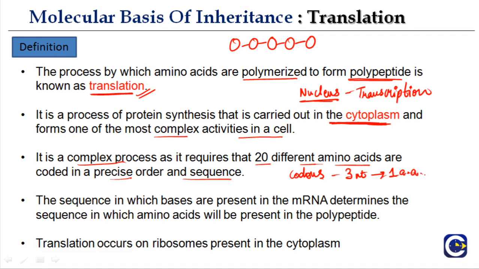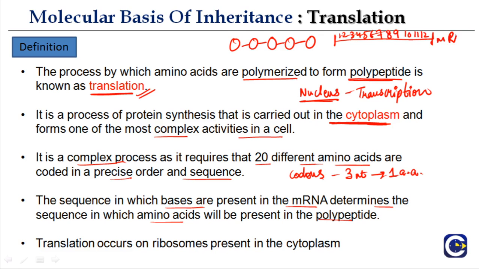Okay, so these 20 different amino acids are required for the process of translation. The sequence in which bases are present in the mRNA determines the sequence in which amino acids will be present in the polypeptide. You remember, we talked about all these triplet codons like 1, 2, 3, 4, 5, 6, 7, 8, 9, 10, 11, 12, and so on and so forth.